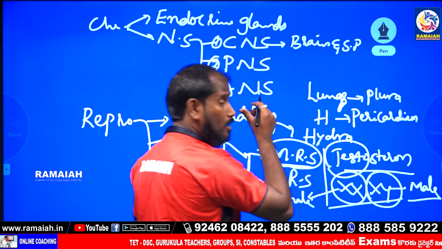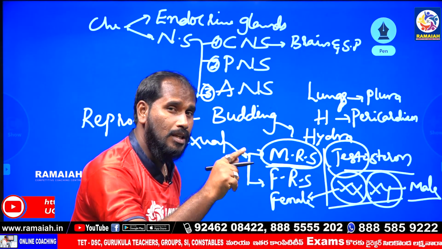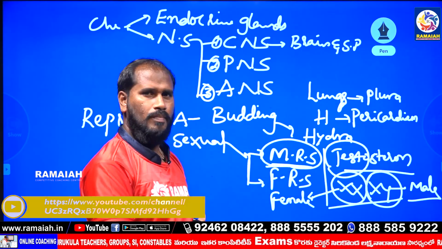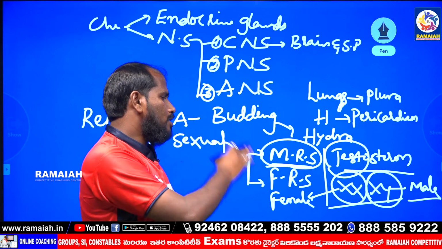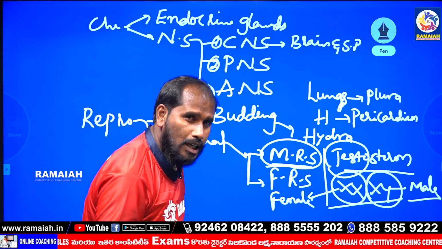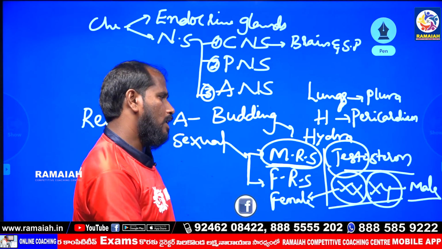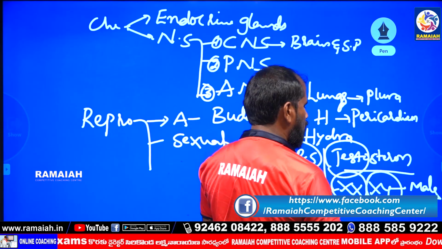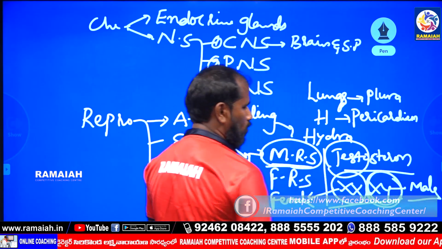But sex determination may be male or female. Sex determination depends on which chromosome, XX or XY? Sex determination depends on the XY chromosome only.